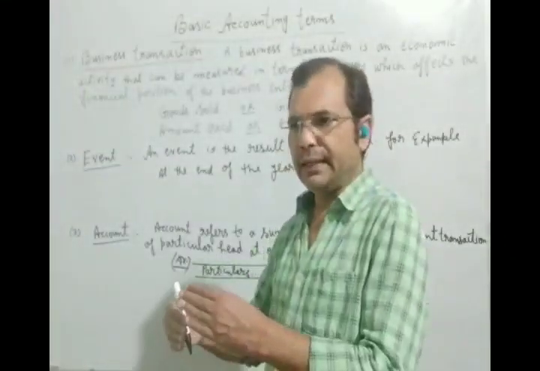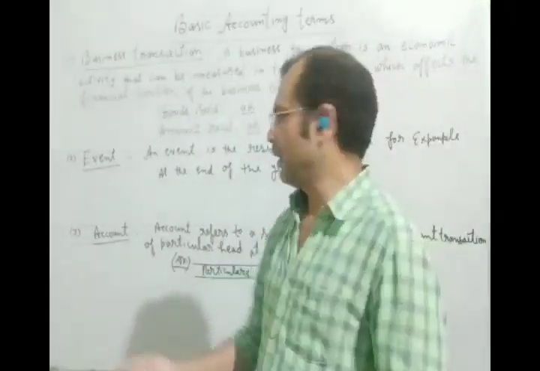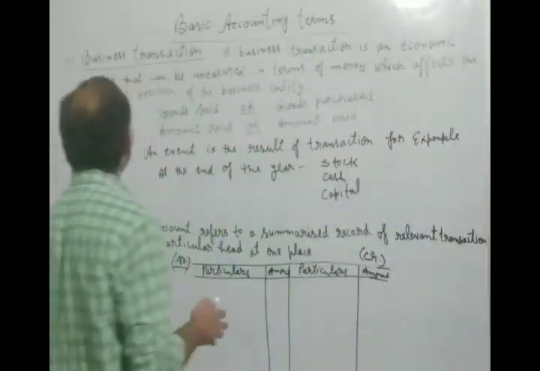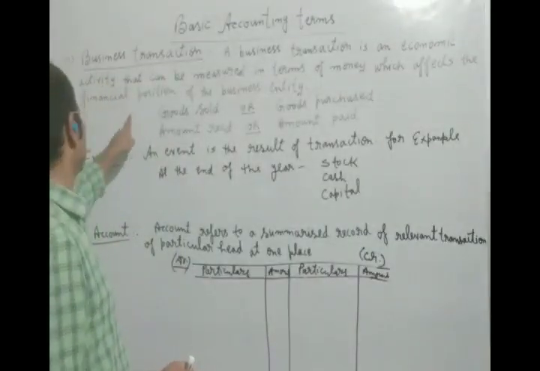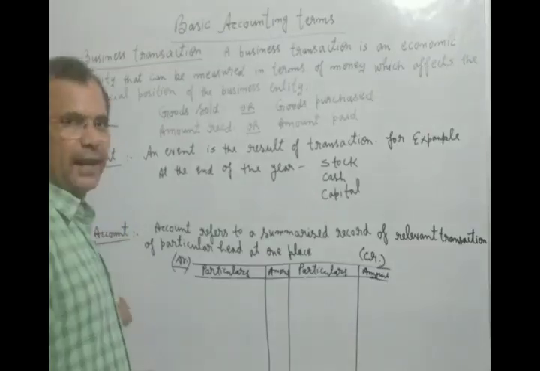We will learn in detail further. But we can understand three terms here: business transactions, event, and account.